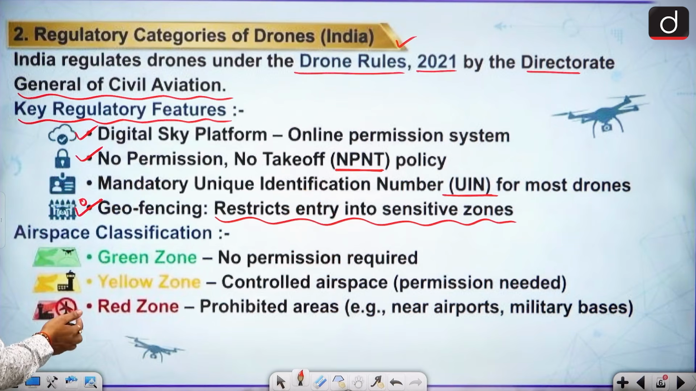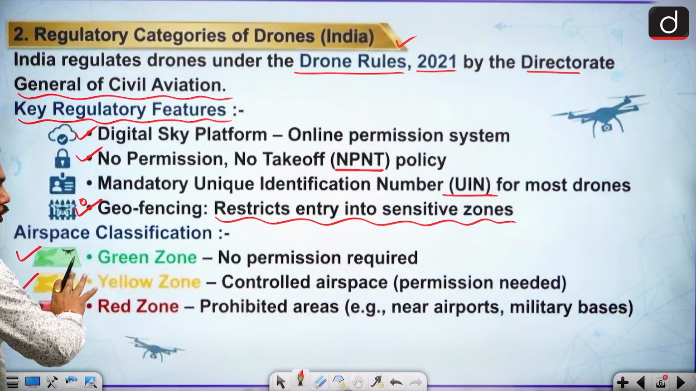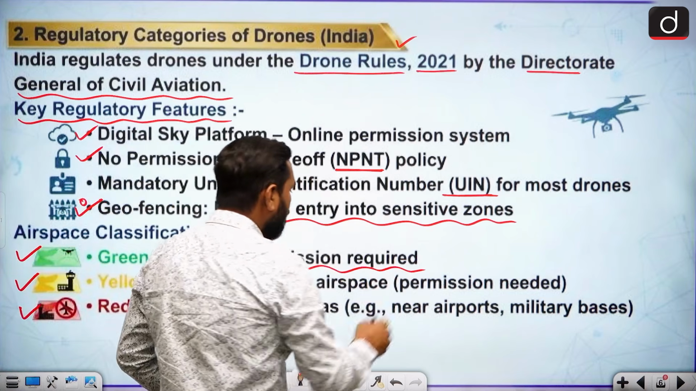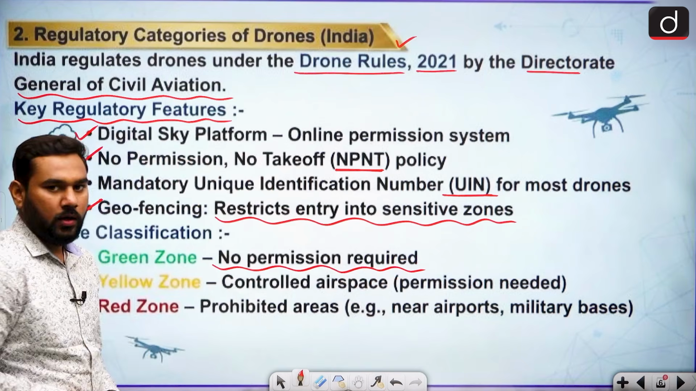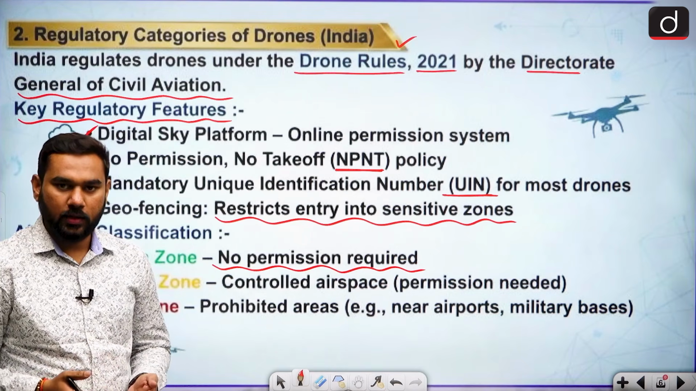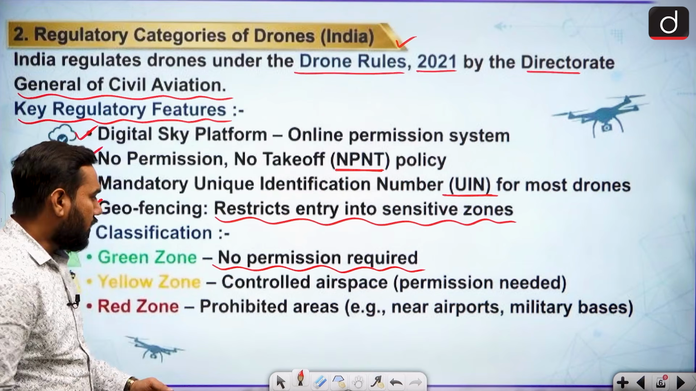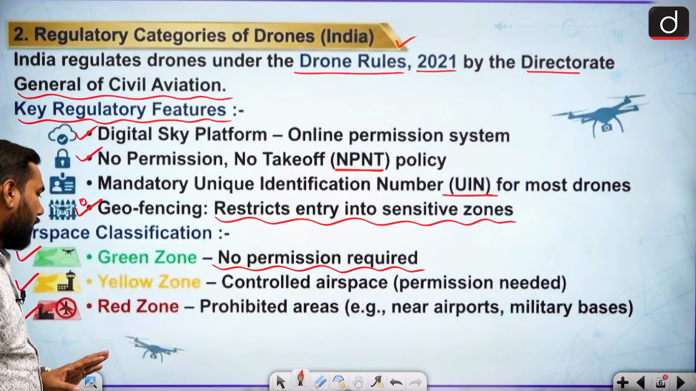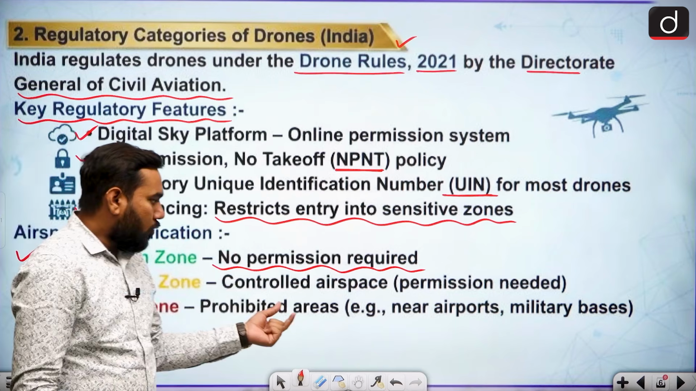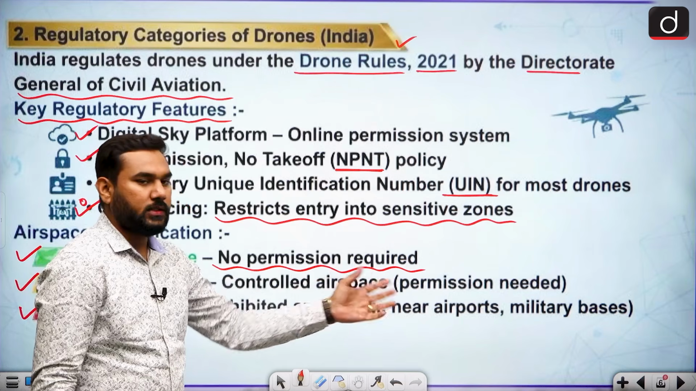These are classified into three parts: the green zone, yellow zone, and red zone. Green zone is normal; there we do not need any kind of permission for flying the drone. Like our domestic area, our home area, our ground area, our agriculture land, these are common and no permission is needed. When we talk about the yellow zone, this can be controlled airspace, and permission is needed.